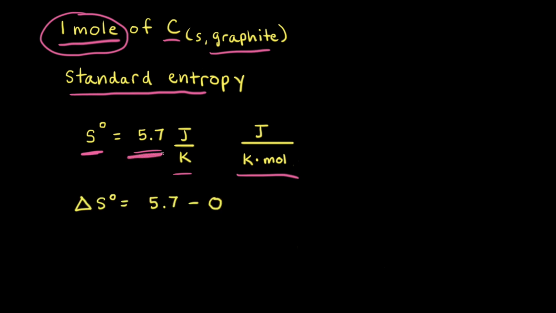The standard molar entropy of graphite is positive because it's being compared to a hypothetically perfect crystal of graphite at 0 Kelvin. So really it's a change in entropy, and therefore it would be 5.7 minus 0, with 0 being the entropy of a hypothetical crystal at 0 Kelvin. However, when we write standard molar entropies, we don't include the delta sign, and we reserve the delta sign for processes such as phase changes or also chemical reactions.